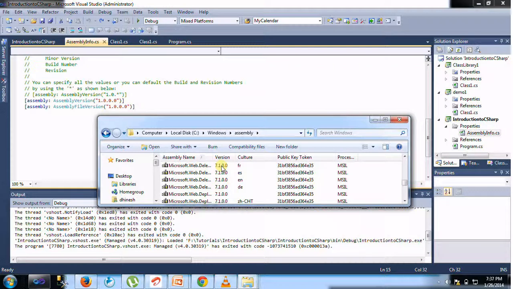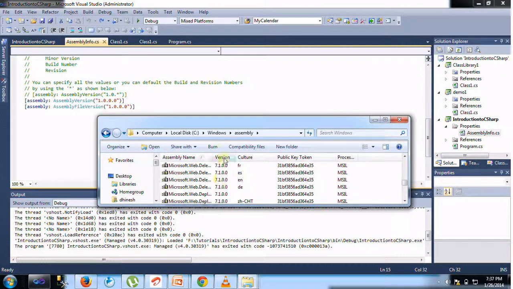Let's say for example, the .NET Framework came with 2.0 and then 3.0. Nowadays we are using 4.0, 4.5. Likewise, these version numbers change.